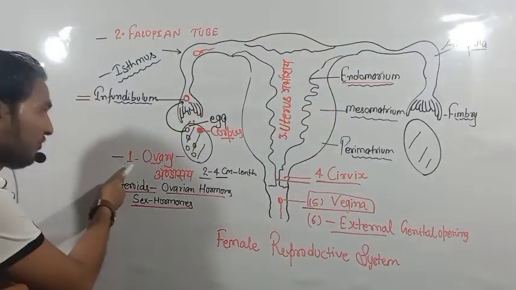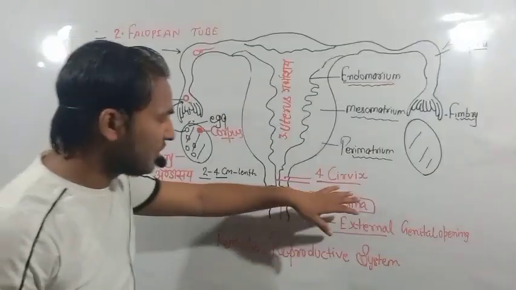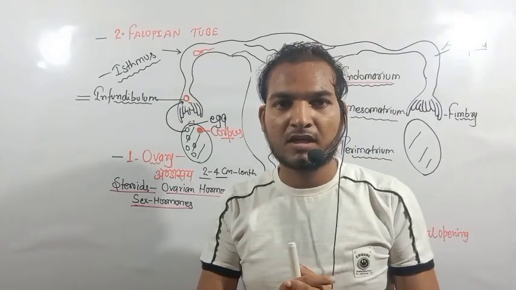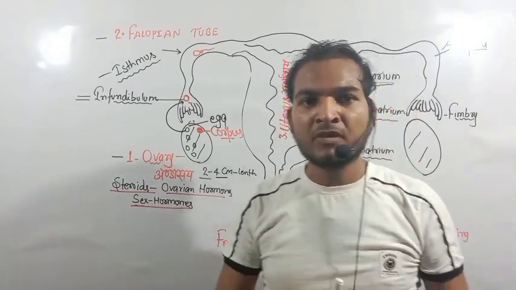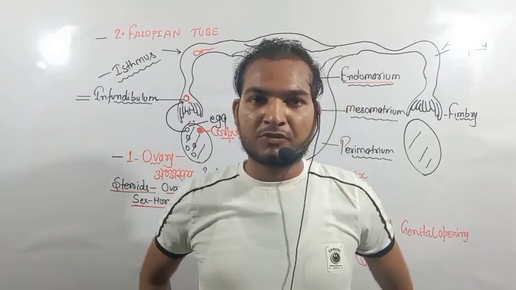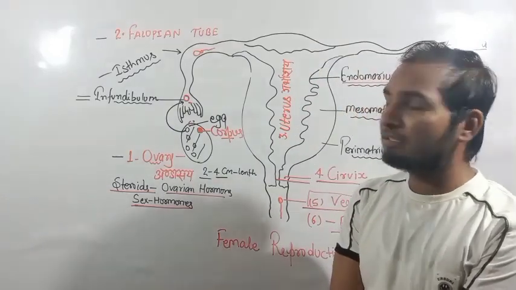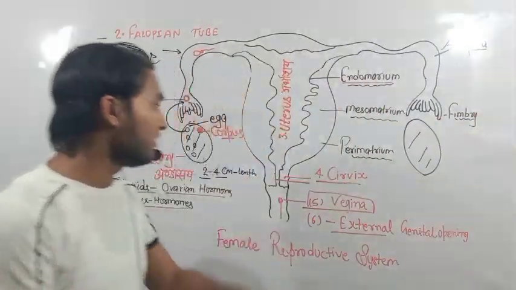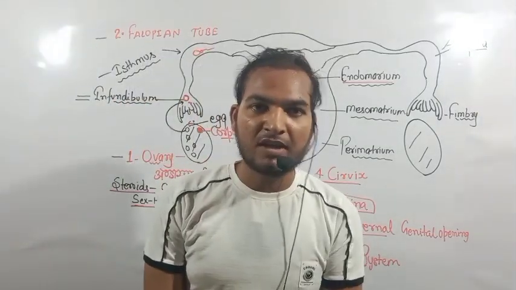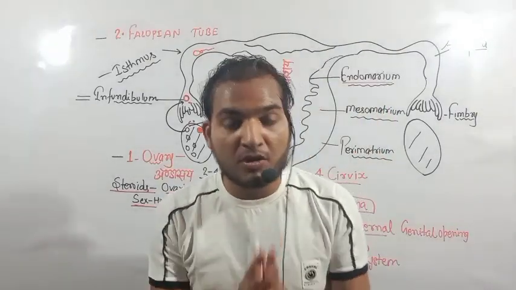First is the ovary, second is the fallopian tube, third is the uterus, fourth is the cervix, and fifth is the vaginal tract. Let me repeat again the main portions of the female reproductive system: first is the ovary, second is the fallopian tube, third is the uterus, fourth is the cervix, and fifth is the vaginal tract.